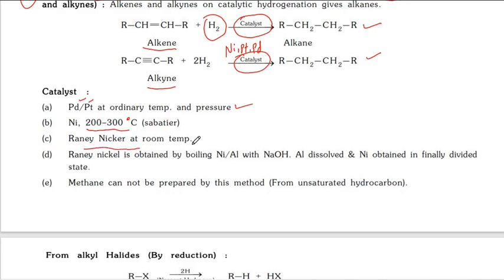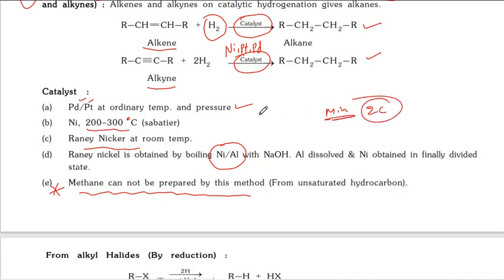Raney nickel can carry out this reaction at room temperature. What is Raney nickel? Raney nickel is nothing but a nickel aluminum alloy, nickel plus aluminum. These are the catalysts. The note point here is that methane cannot be prepared by this method, because here alkene and alkyne are used, which means minimum 2 carbons are there. That's why we cannot prepare methane by this method.